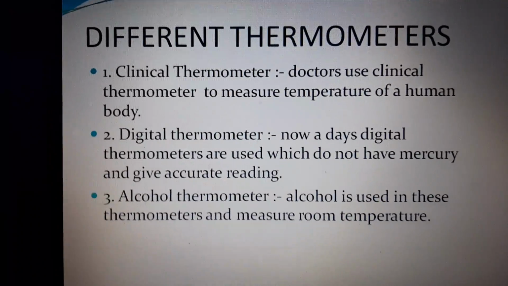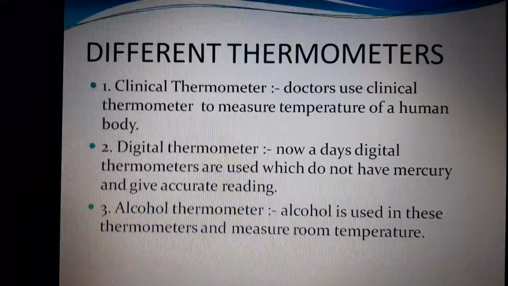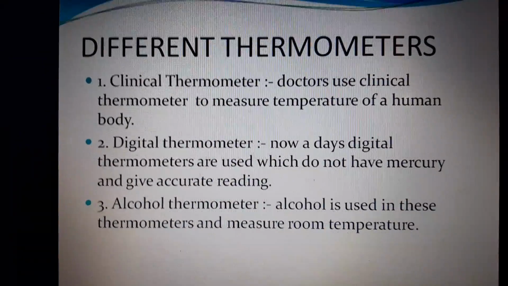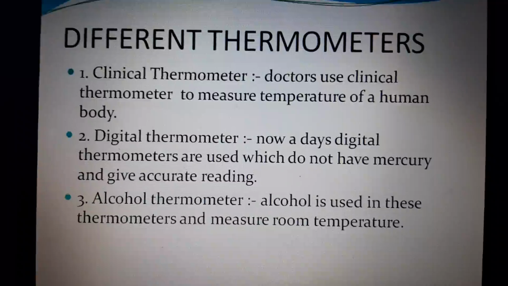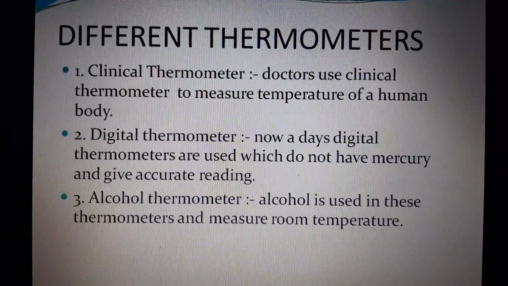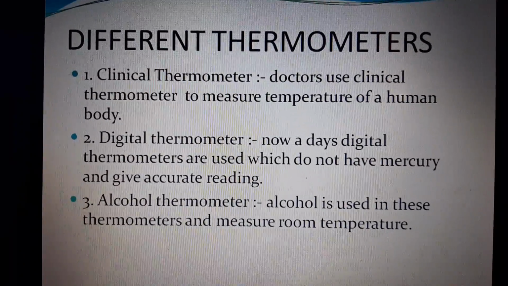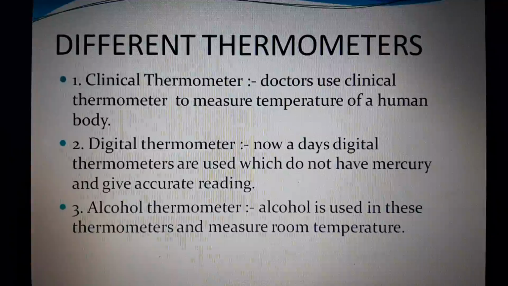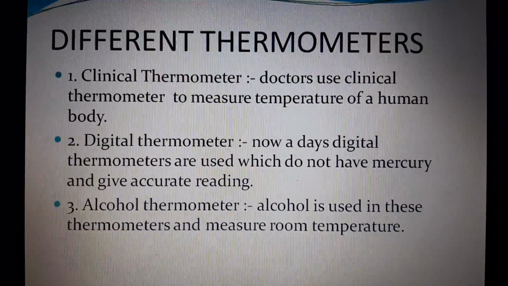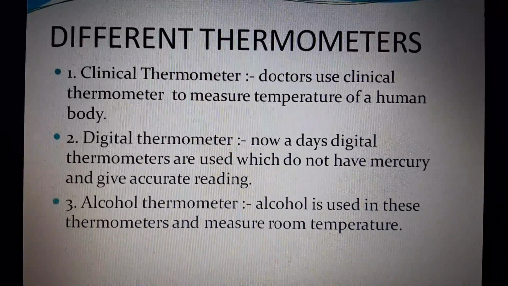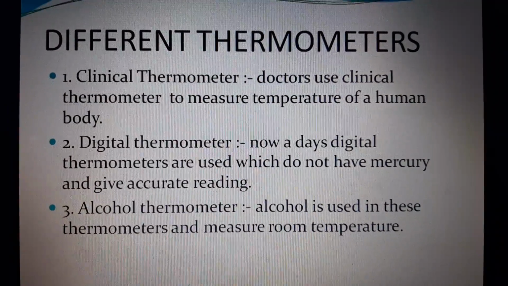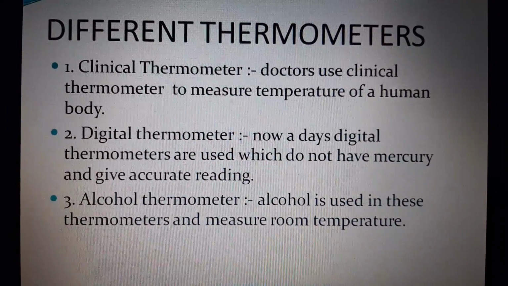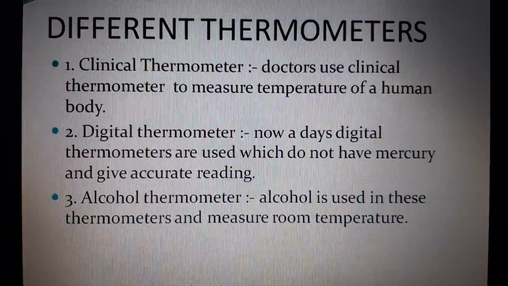But nowadays, different thermometers are used. First is the clinical thermometer. Doctors use a clinical thermometer to measure the temperature of a human body. Suppose you have a fever, you go to a doctor, then he will first measure your temperature with a clinical thermometer and then consider whether you have a fever or not.